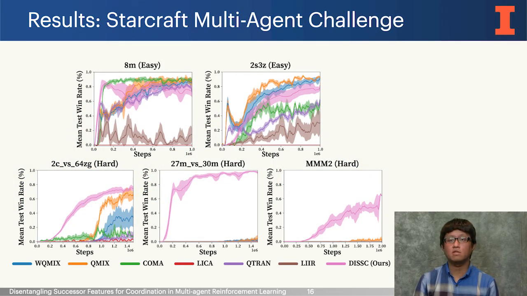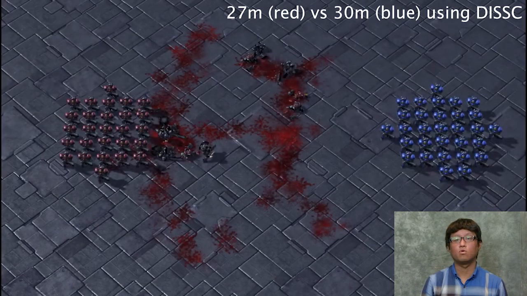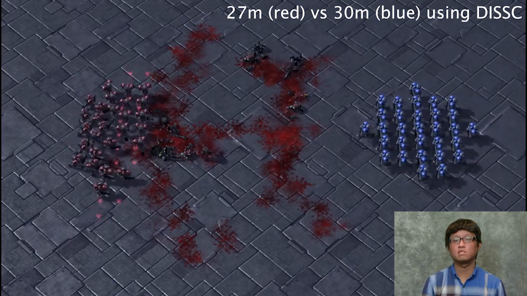For the easy map, our method achieves similar performance to most others. We note here that our method took more initial training time, likely due to the initial learning of the successor feature structure. Therefore, the benefit of our method may be reduced for simple environments. However, we really see the performance benefit of our method in harder maps. We expect that these performance gains are due to the learning stability provided by optimizing the learnability, which is most beneficial in complex environments.